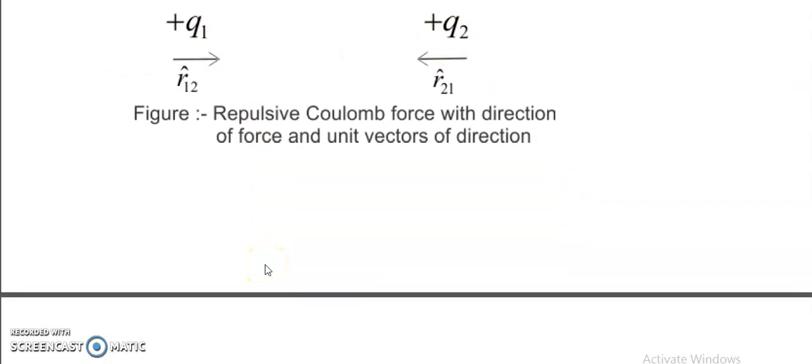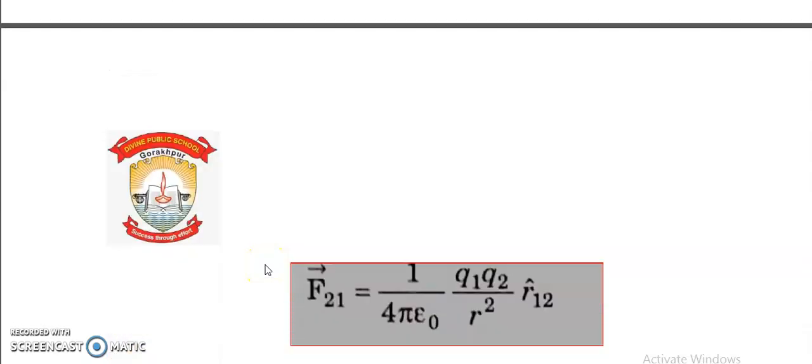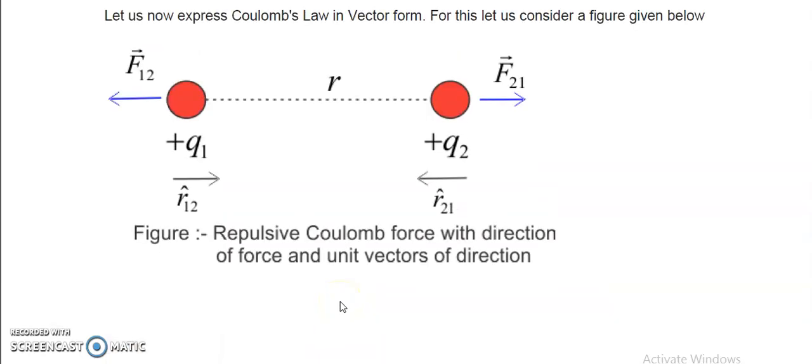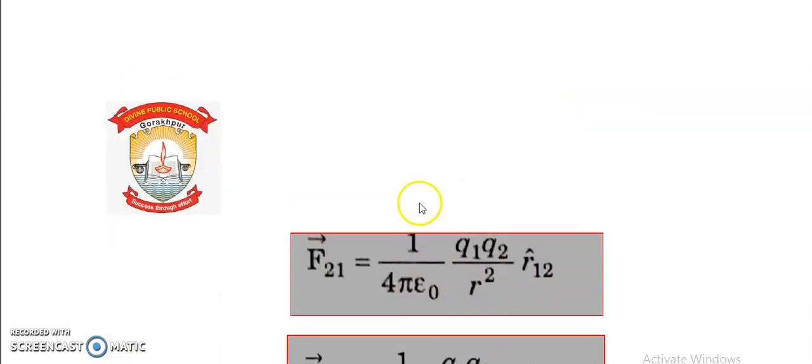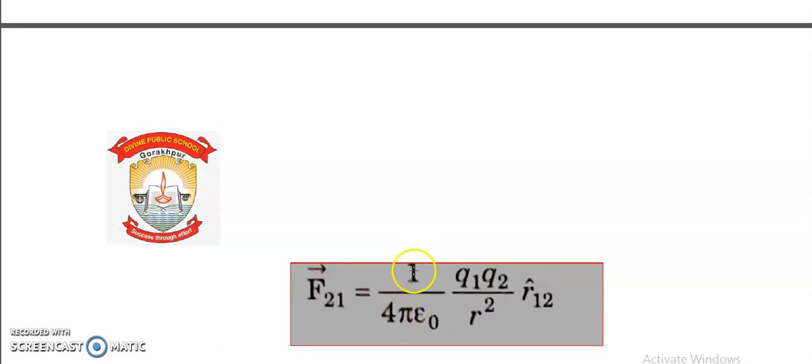How can we express this in vector form? So we can write the force exerted on 2 by 1. You could see over here, on 2 by 1, it is in this direction. So how can we write? 1 upon 4 pi epsilon naught, q1 q2 divided by r square. And this force F21 is exerted by 1 on 2, it means force exerted on 2 by 1.